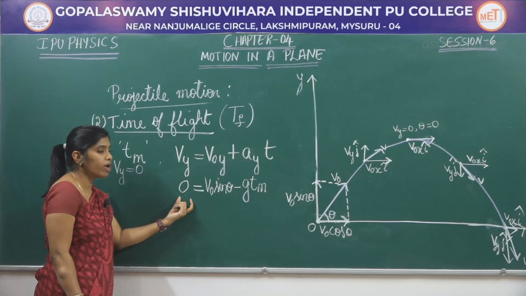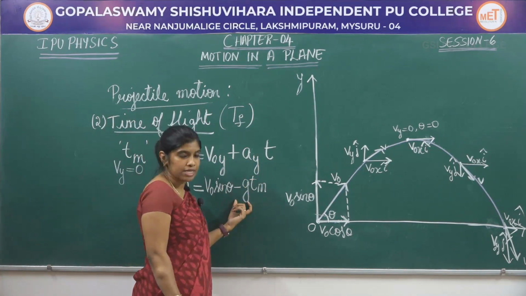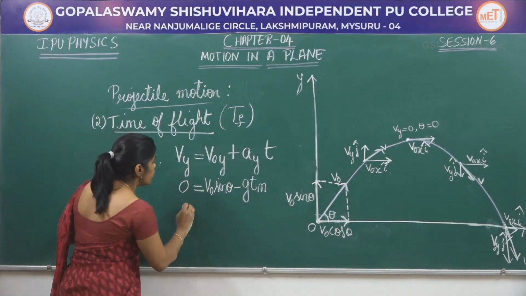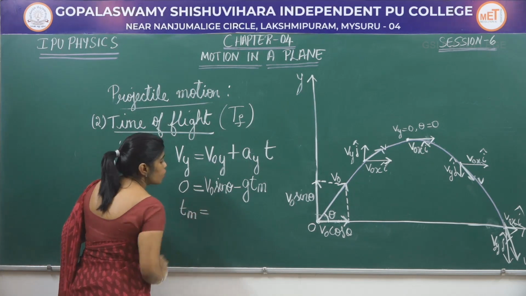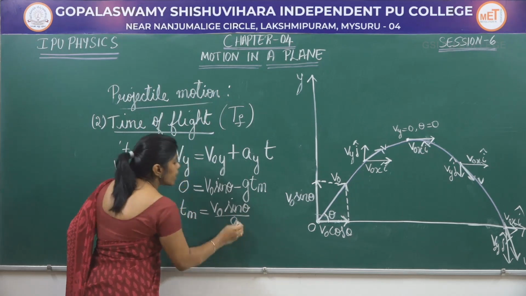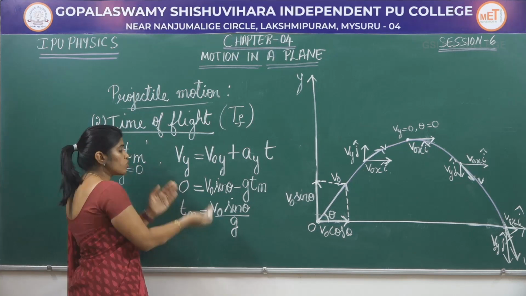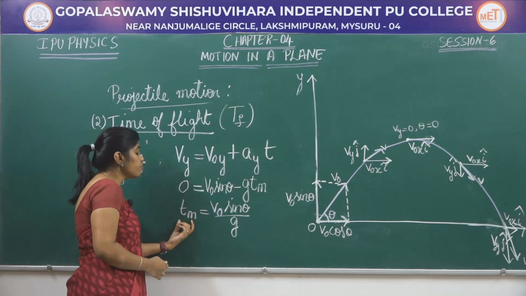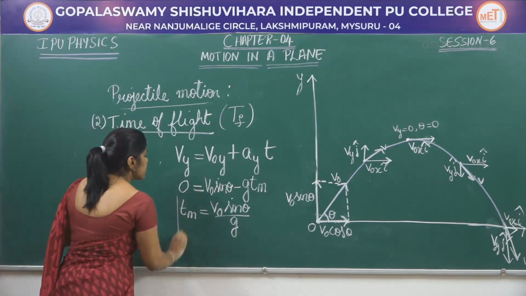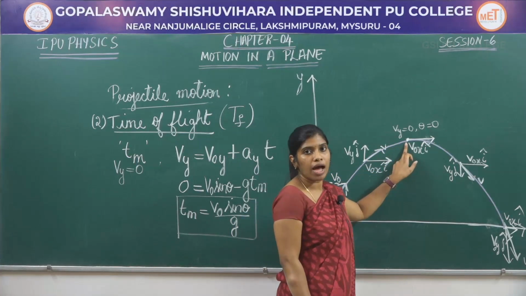Therefore, in this equation Vy is 0, V naught y is V naught sin theta, Ay is nothing but minus g, and t is taken as Tm. Now let me find out what Tm is here. Tm will be equal to V naught sin theta by g. I just brought this minus g Tm towards this side of the equation, so that becomes plus. This is the time taken by the projectile to reach the maximum height.